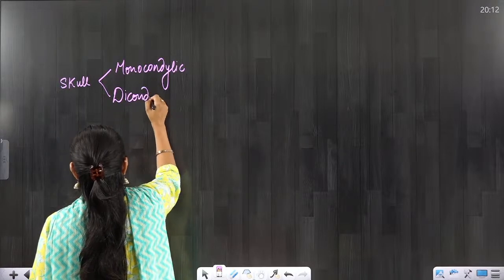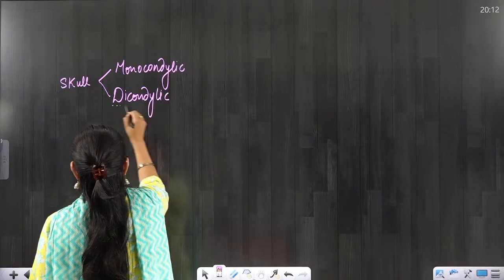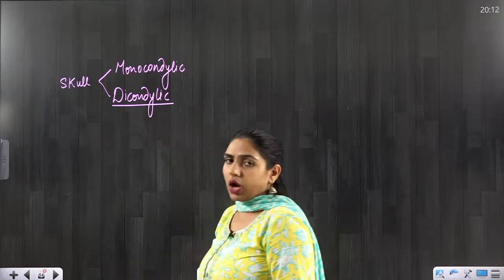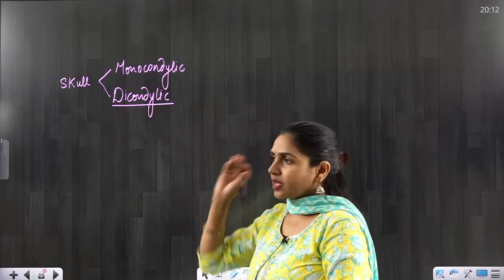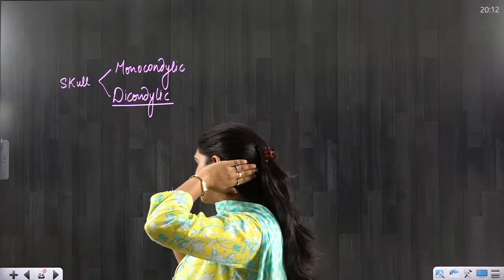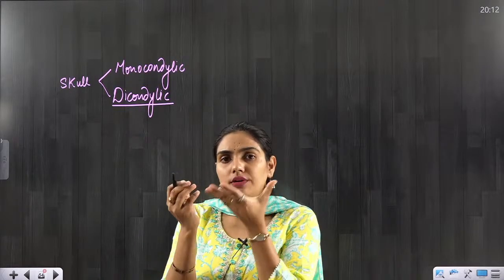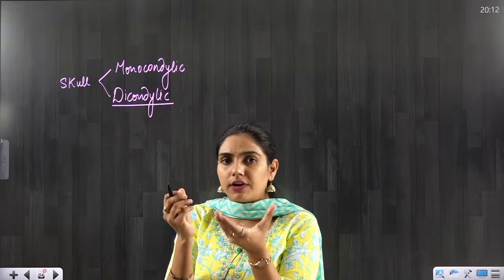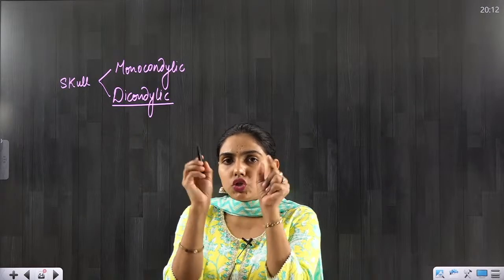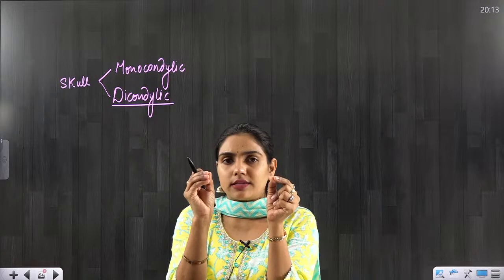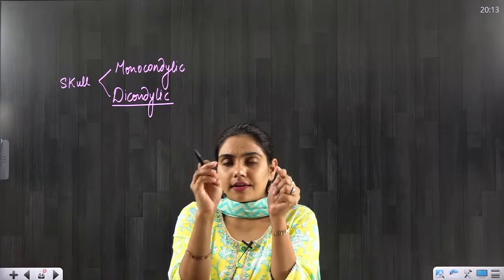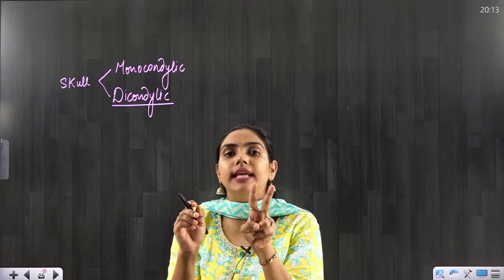If you know about your skull, it is dicondylic. How come it is dicondylic? There is a bone here at the back side, that is the occipital bone. It is attaching to the vertebral column, to the first vertebra at 2 points, so 2 condyles are there. So 2 condyles means dicondylic.